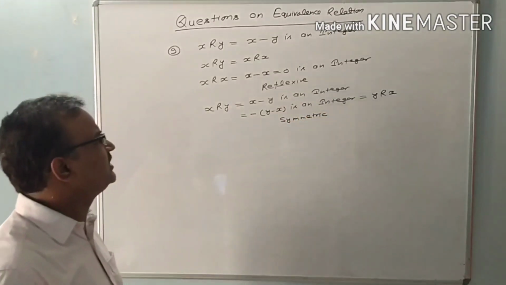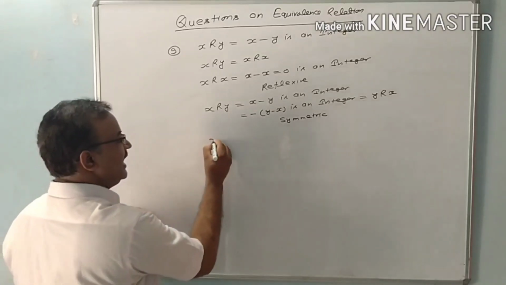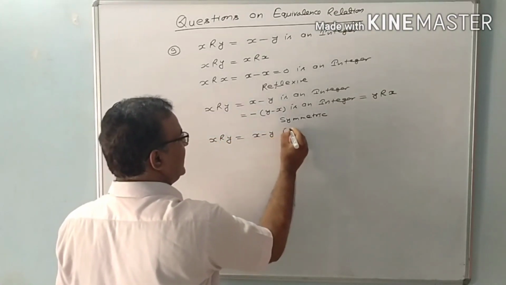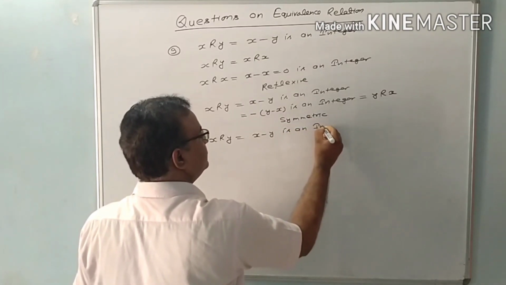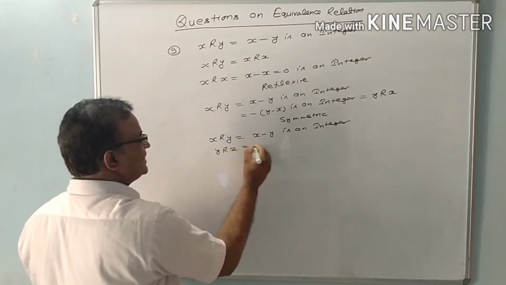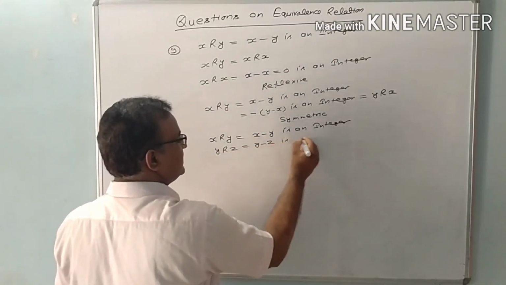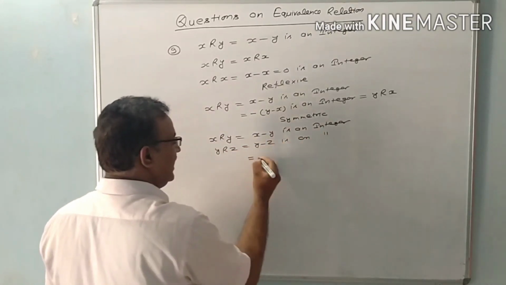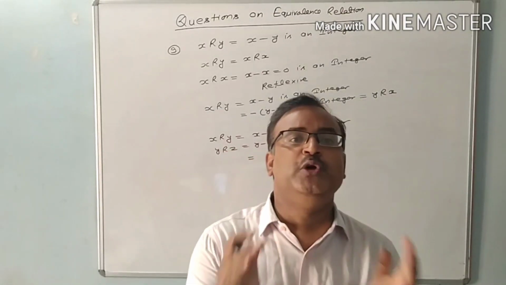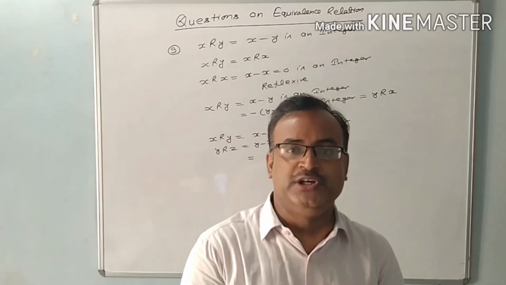Now we'll check whether the given relation is transitive or not. X is related with y if x minus y is an integer. Y is related with z if y minus z is an integer. I think you know the sum of two integers is also an integer.